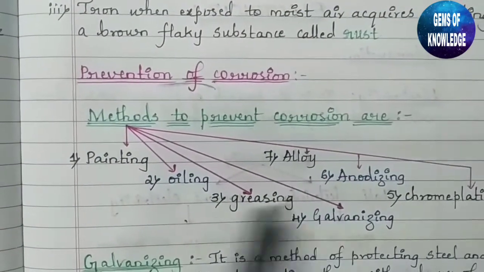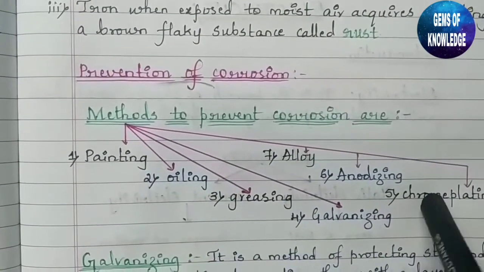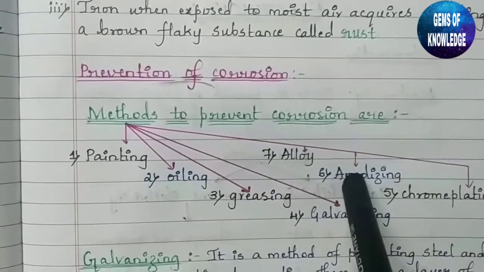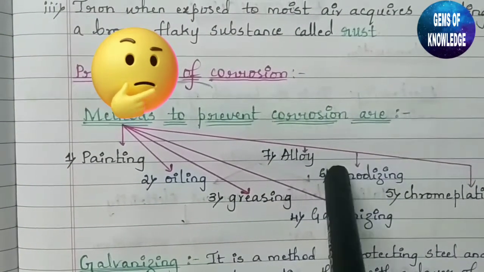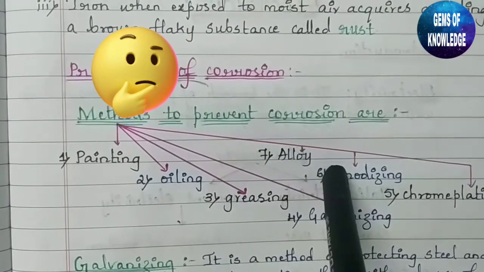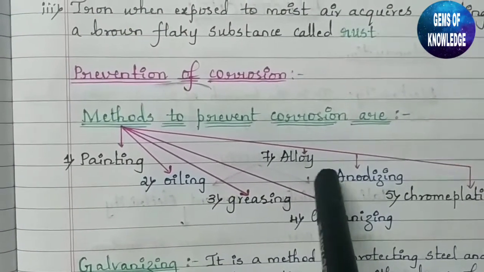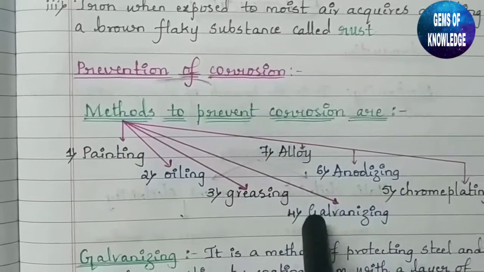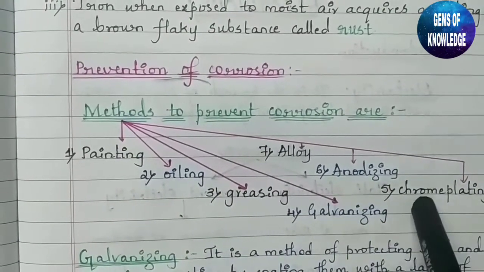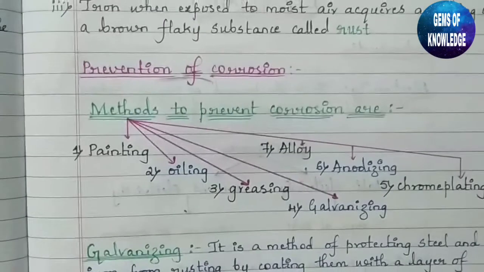So what is galvanizing? I'll explain it here. Chrome plating also I'll explain. Anodizing, you have already studied in my previous video. If you are not aware of it, I'll provide the link of that video in the description box. Next is alloying. So these three processes, galvanizing, chrome plating and alloying, we will be studying now.